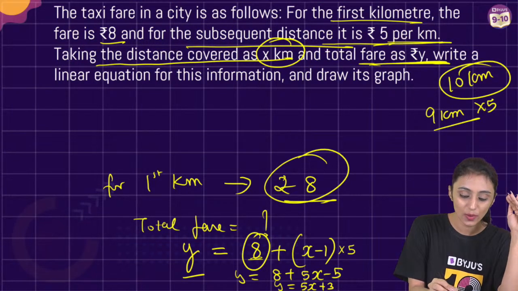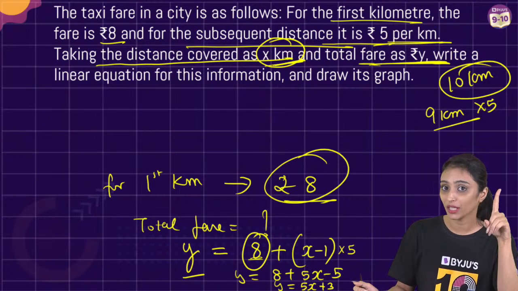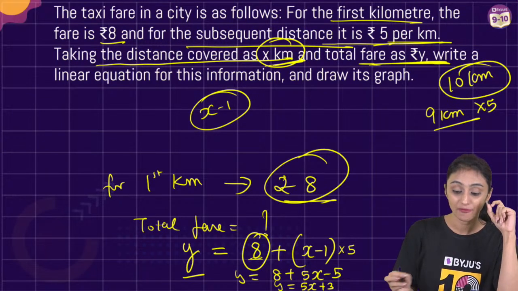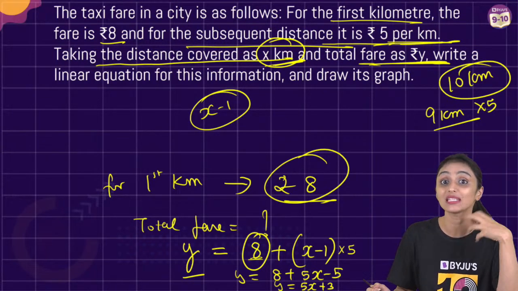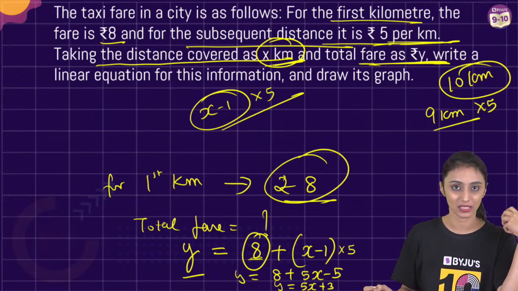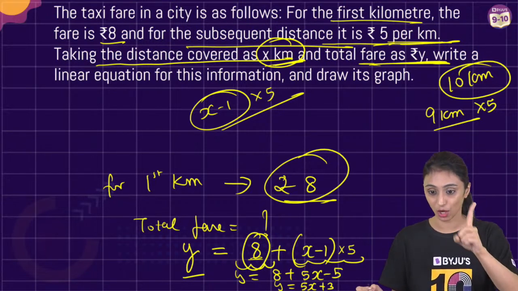Now, the total distance the question is saying is x, right? So, I've already paid for 1 kilometer. How much distance is left? X minus 1 is left. And for every subsequent kilometer that you are covering, you have to pay ₹5. So I'll multiply this with 5, and I have to add 8 to it for that first kilometer.